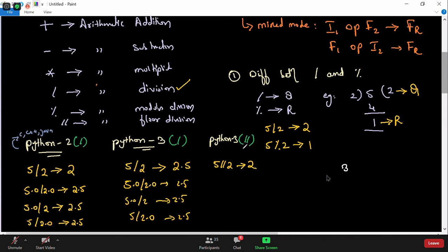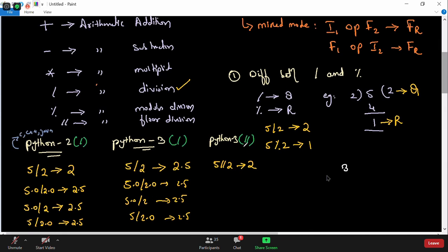Don't round off, it will be time consuming, because you first have to calculate and then round the value. So it takes time. If you're doing it 1 or 2 times, it's okay. But in a program, if you're doing it 10, 15 times, then obviously the performance of the program will go down. So instead of converting, you better use this floor division. It will return you the quotient value.